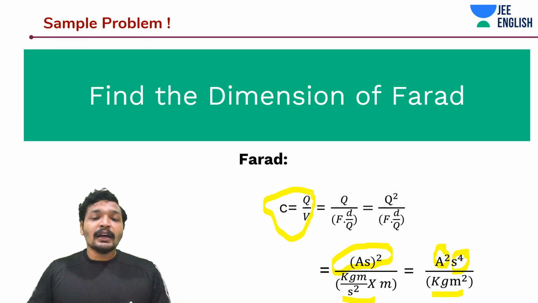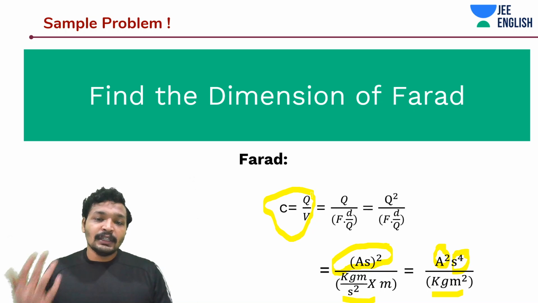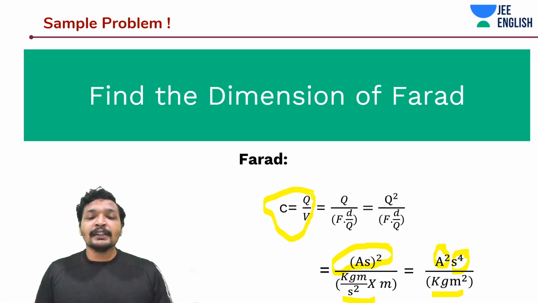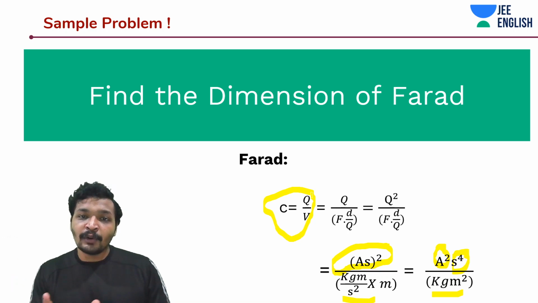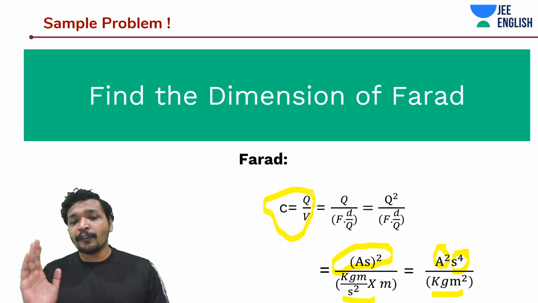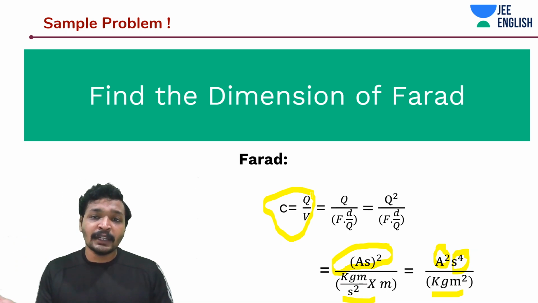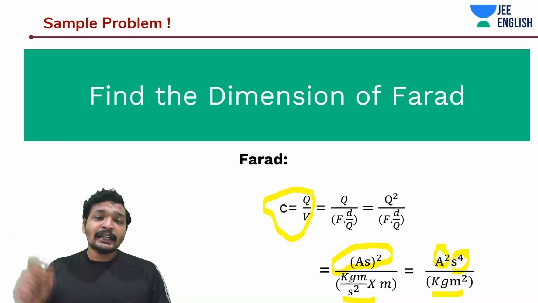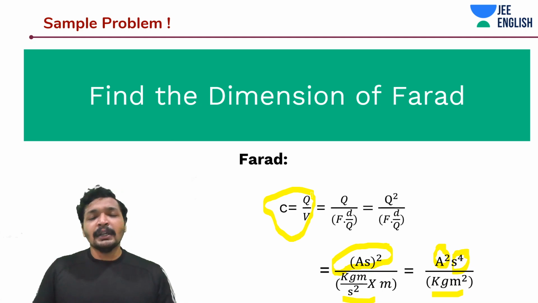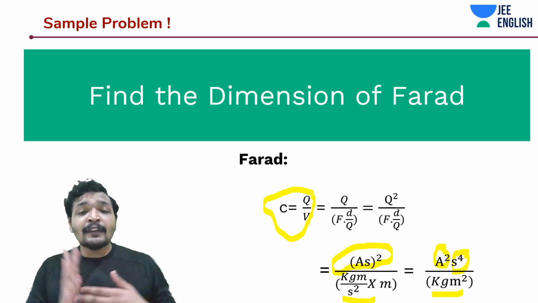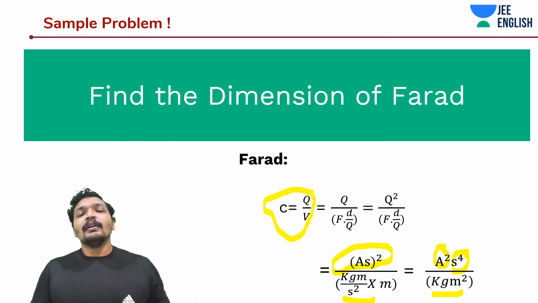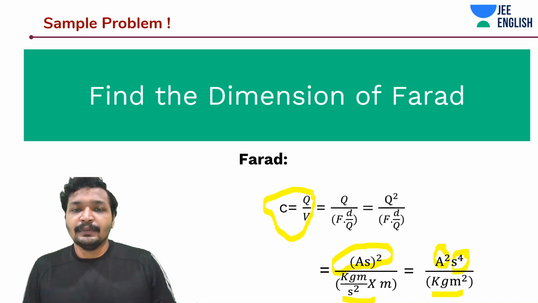Okay, first write down the formula. Now for the quantity which you have to find in terms of dimensions, or in terms of fundamental physical quantities, you remember this point, right? This M, L, T, K, I, J, all are fundamental physical quantities. You need to express them in terms of that. So what you'll do is write down the units in terms of CGS, MKS, whatever units you remember, but in terms of fundamental physical quantities, and then put it in the MLT expression.